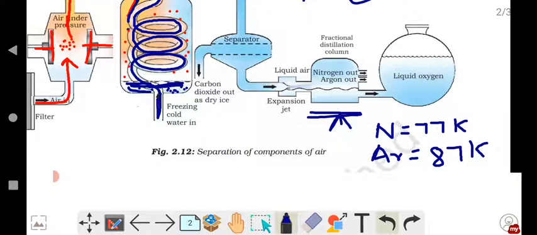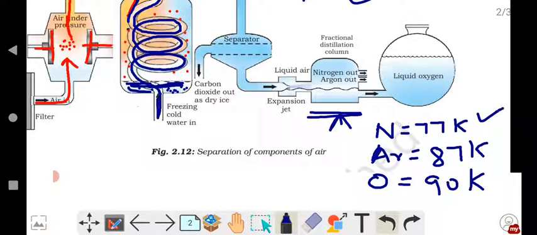And the boiling point of oxygen is 90 Kelvin. So whose boiling point is less?